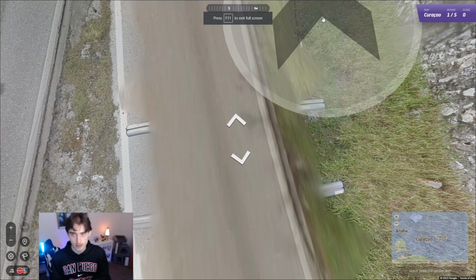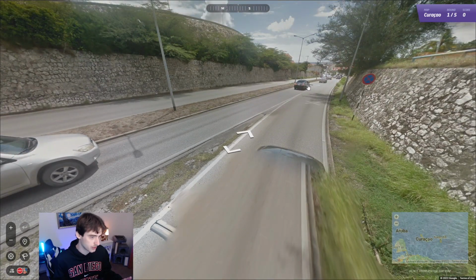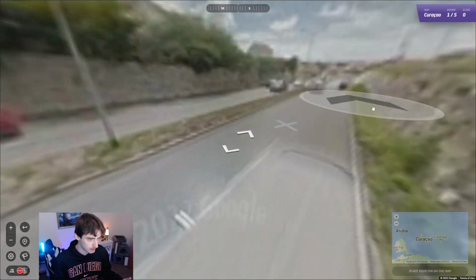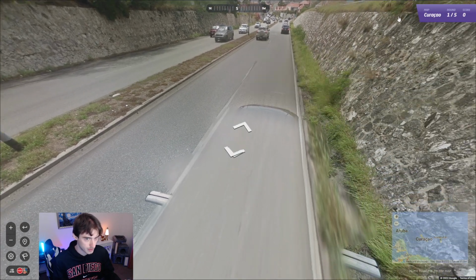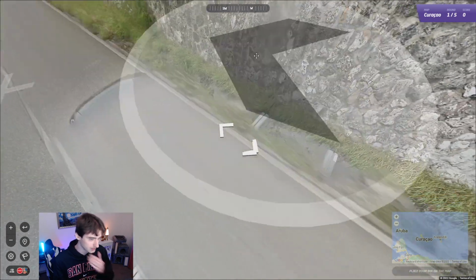Here is the third and final roof rack in the Latin American world, including the Caribbean, of course. And it's Curacao, which isn't a Latin American country. I believe they speak Dutch here, actually. It's a Dutch island, but I could be wrong on that. Maybe it's Portuguese with this. Yeah, it's probably Portuguese, actually, with this name.